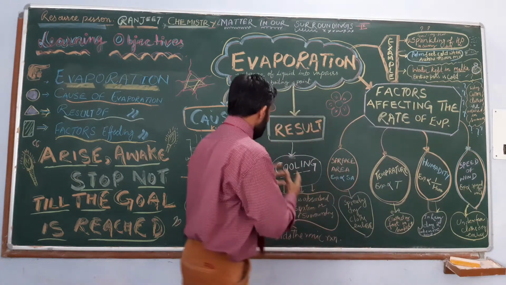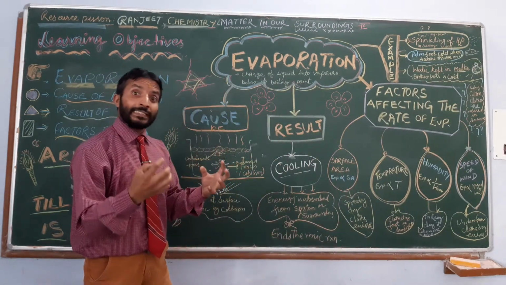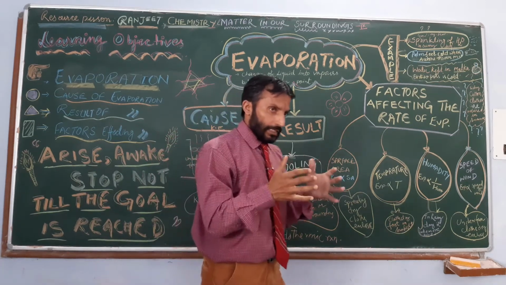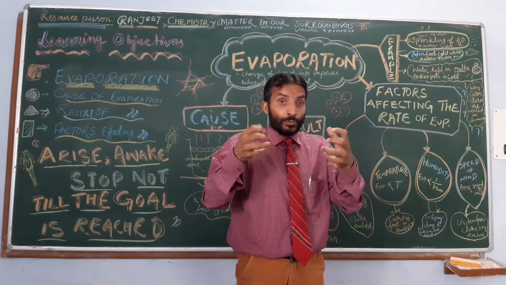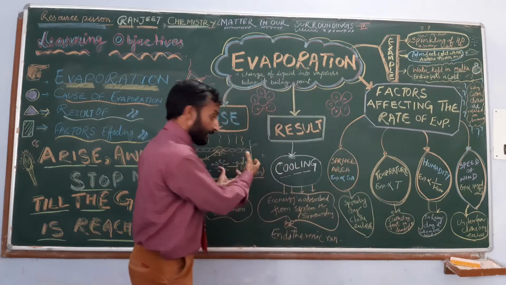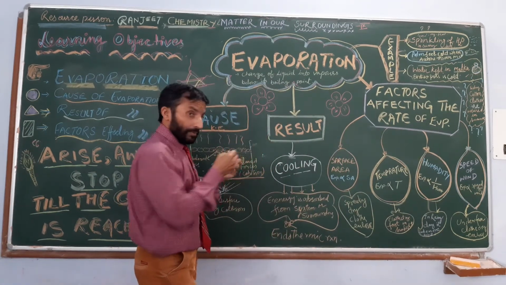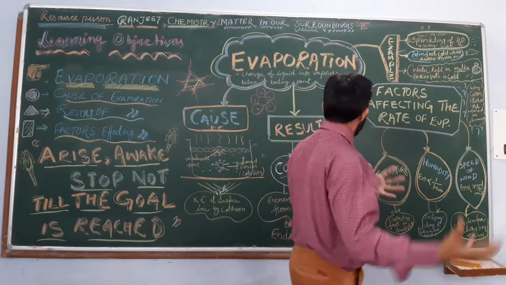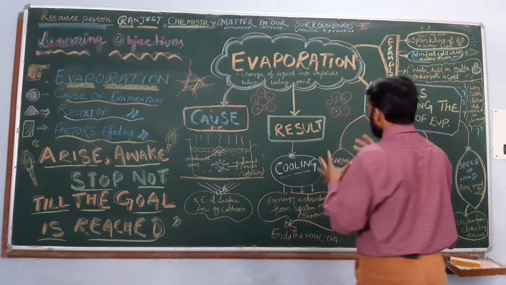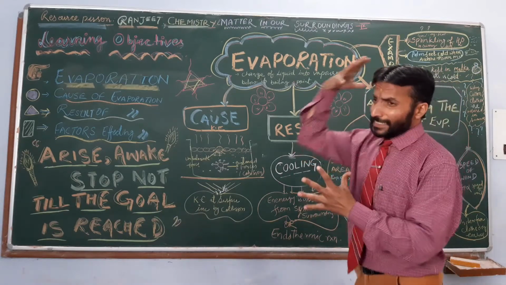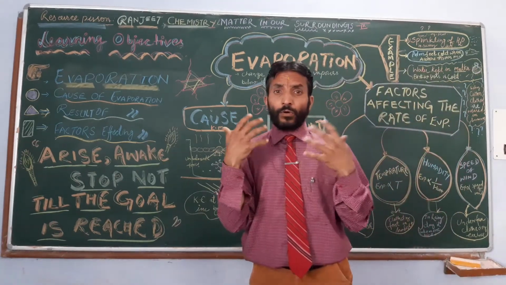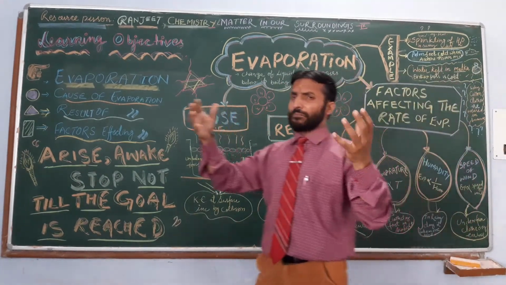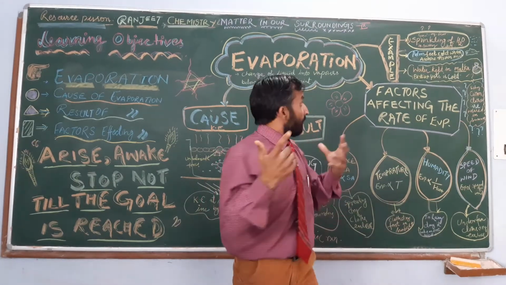Why? Because we have seen evaporation is an endothermic process, which means heat is absorbed. Now, if heat is absorbed, then the temperature will decrease, right? So it gives us a cooling effect. Next are examples where we come to know about evaporation. Evaporation has so many examples in our daily life. Let us see.